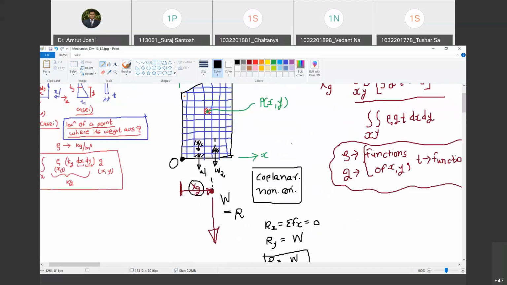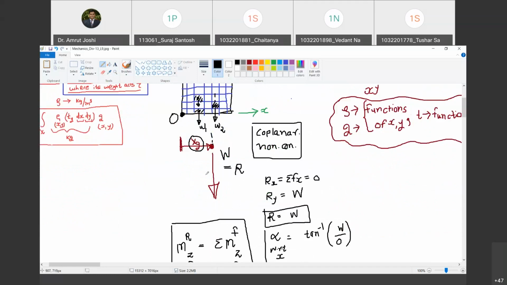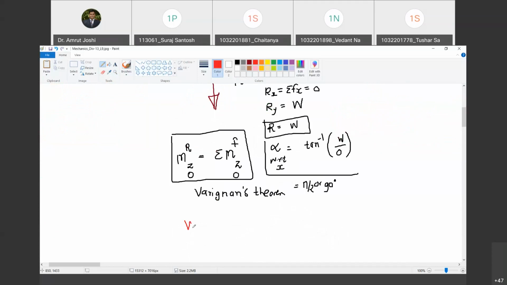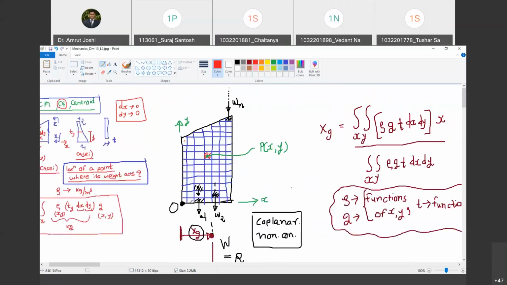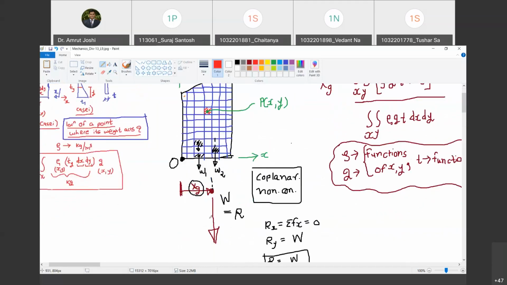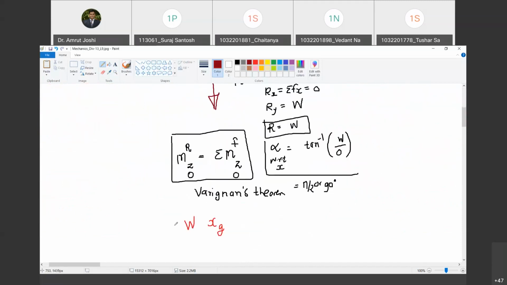If I apply Varignon's theorem, tell me, what should be the left hand side? W multiplied by its moment about the z axis passing through O is going to be W multiplied by xg. Do you agree with me? Yes, sir. But is it clockwise or anti-clockwise? Clockwise. This force about O causes a moment of clockwise sense. So should I give a negative sign here? Yes, sir. This must be equal to.